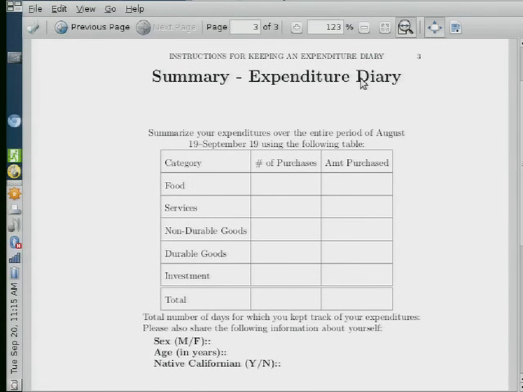Now, some of you, I think 3 of you sent me email. You're interested in helping with the data entry on this. See me after class. That's great. Okay. Questions about expenditure diaries? Other administrative items? Okay, that's great. Let's go ahead and get started then.